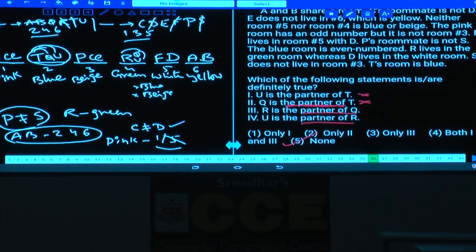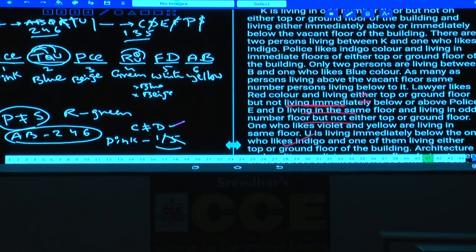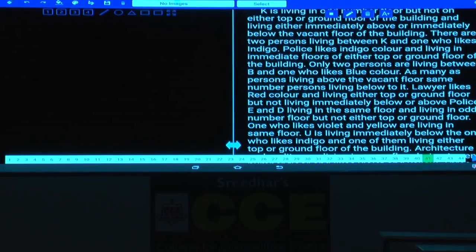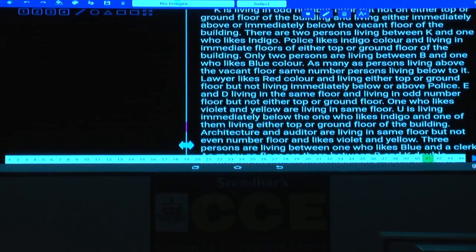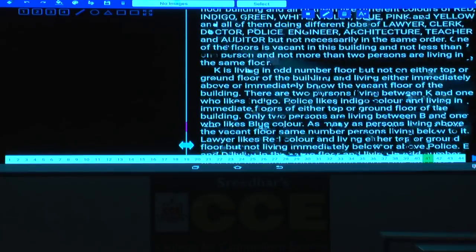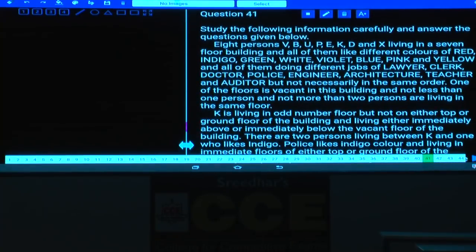41 to 45. Now, what is given in this 41 to 45 here? 8 persons and VBU, P, EK. Now, how many persons are there in this one? In total we have 8 persons VBU, PE, KD and X living in 7 floors. 8 persons are there living in 7 floors, more than 1 person living in one of the floors, isn't it?